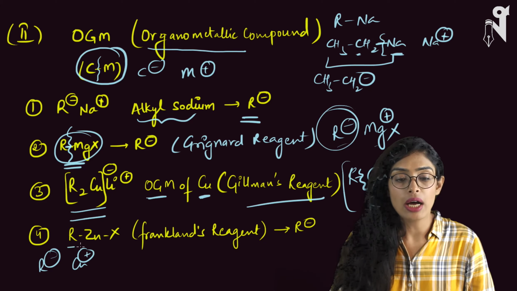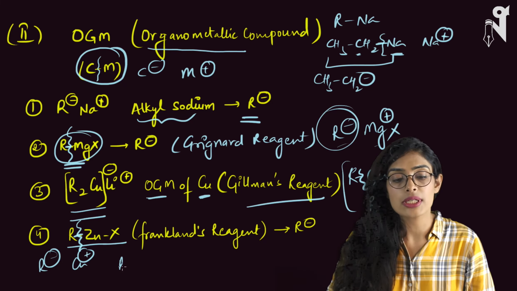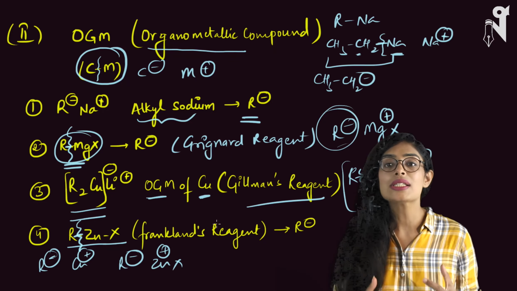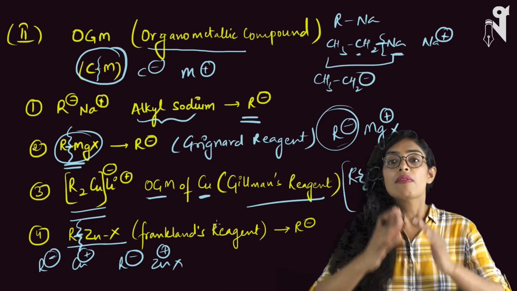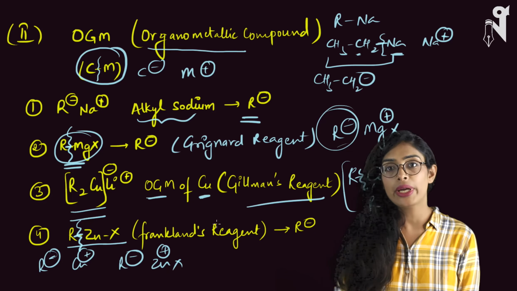Similarly, we have RZnX. When the bond between Zn and R breaks, R comes out as R minus and it becomes Zn plus X. This is called Frankland's reagent. So all these reagents are capable of producing R minus when the bond between carbon and metal breaks. So this is another way how a carbanion can be formed.